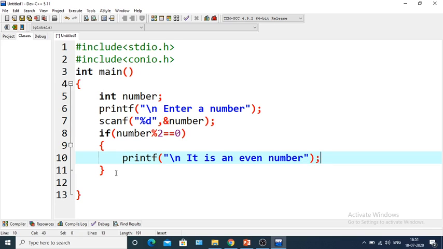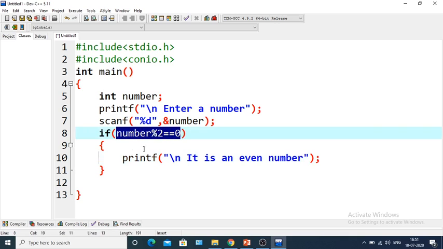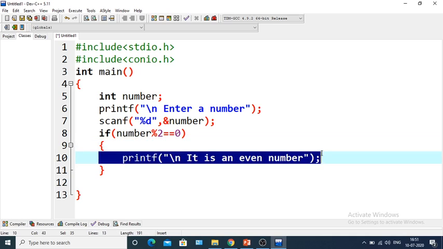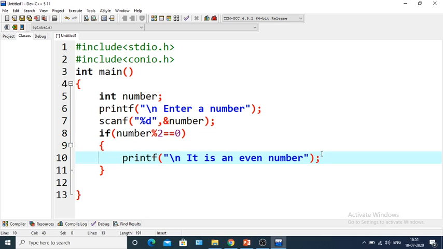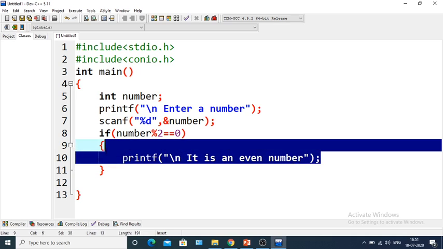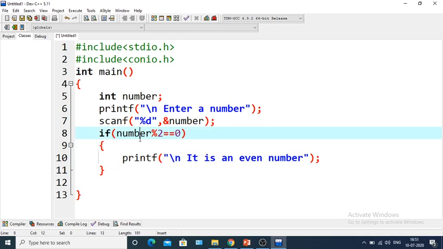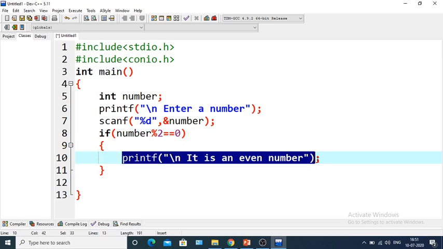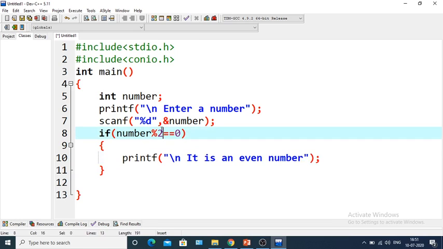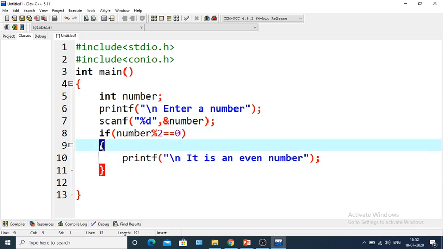Okay, so within if there is a condition, if this condition satisfies, this will be printed. So this print statement totally depends upon this if condition. So if this condition is satisfied, then this printf statement will be executed. If this condition is not satisfied, then this statement will not be executed. Okay, and this bracket is the start of the if and this is the end of the if.